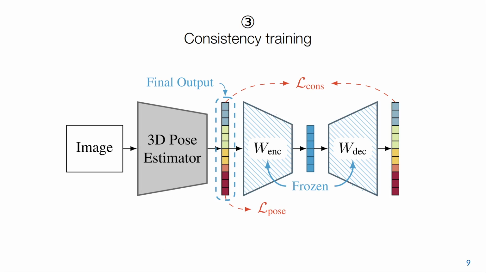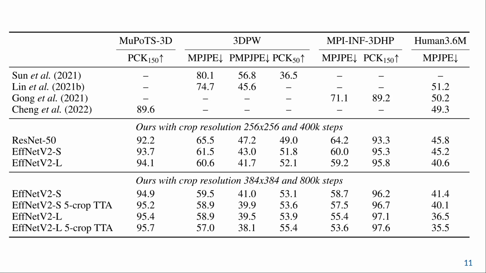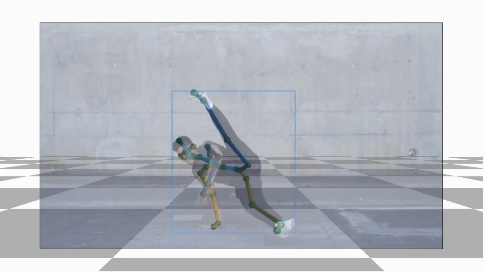Finally, we attach the frozen autoencoder to the end of the pose estimator and define a consistency regularization loss. This encourages the model to output poses that can pass through the autoencoder unchanged, because that means that the different skeleton formats are now consistent. And indeed, the resulting predictions now become much more consistent and improve the scores on 4 different benchmarks. When compared with methods from the literature that typically only train on 1 or a few datasets, our models are also much stronger. Qualitative results in the wild are very good too, even on very challenging poses.